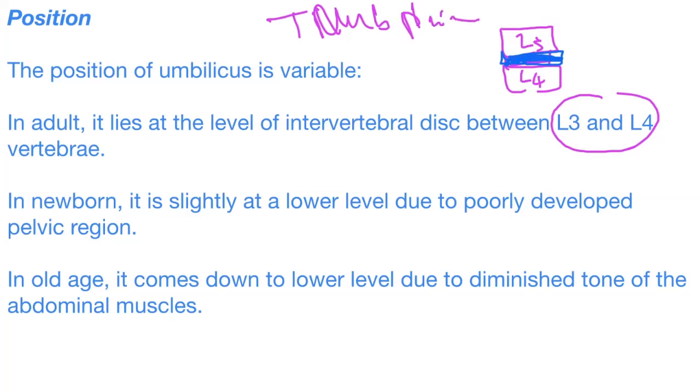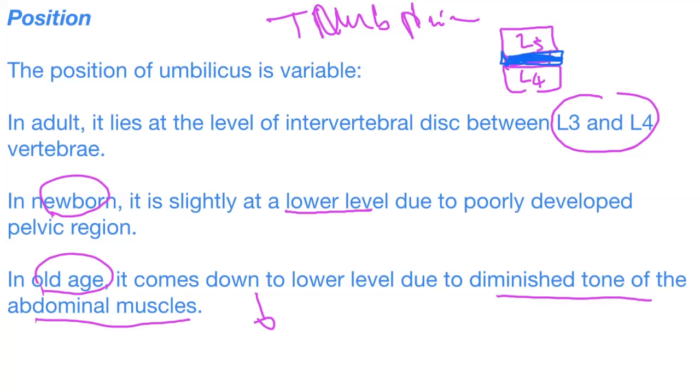In the newborn, it is slightly at a lower level due to the poorly developed pelvic region, and in old age it comes down to a lower level due to diminished tone of the abdominal muscles. So the tonicity of the abdominal muscles decreases. Because of that, there will be a pendulous abdomen, which results in a lowered level of the umbilicus.